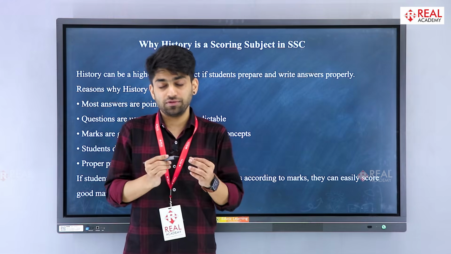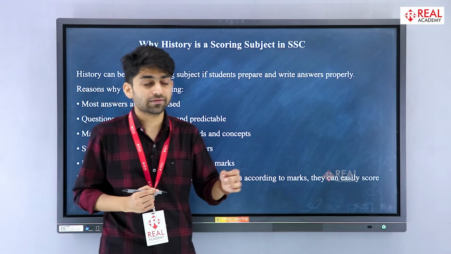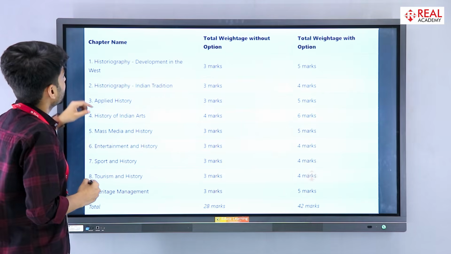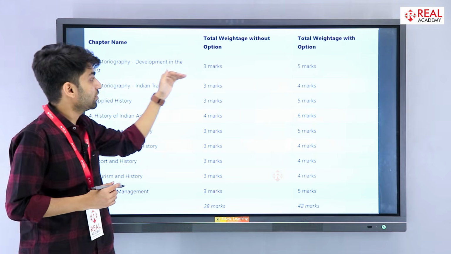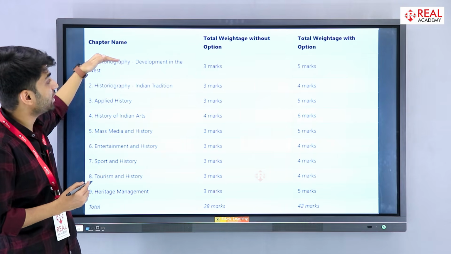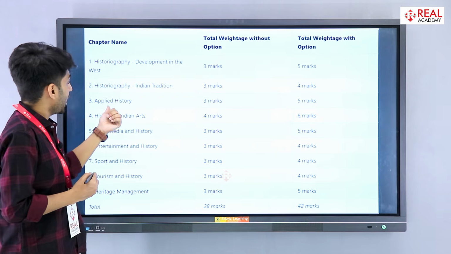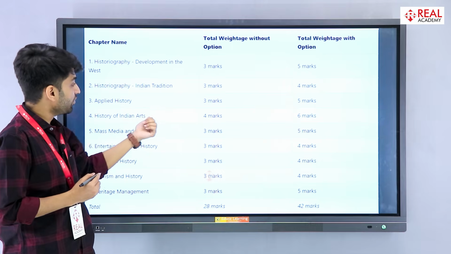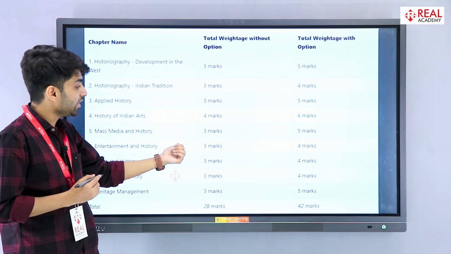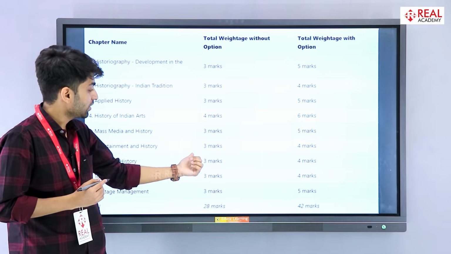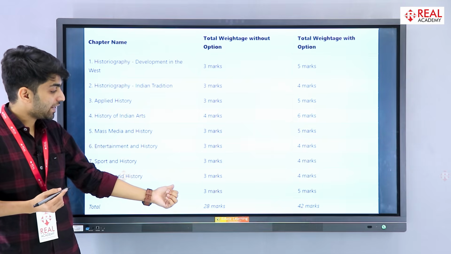So as I told you, we need to write all the answers in points and we need to underline all the concepts. So this is the total weightage without options for every chapter. Historiography development in the West has 3 marks. Historiography Indian tradition has 3 marks. Applied history has 3 marks. History of Indian arts 4 marks. Mass media and history 3 marks. Entertainment and history 3 marks. Sport and history 3 marks. Tourism and history 3 marks. Heritage and management 3 marks.